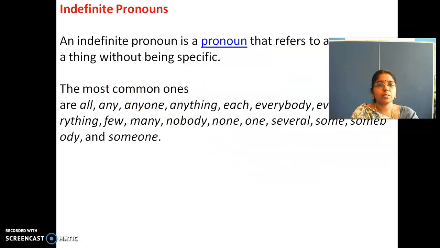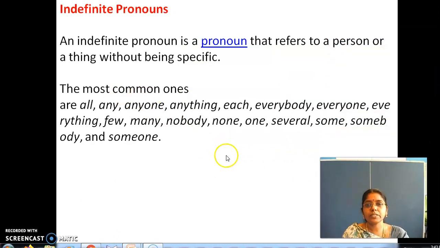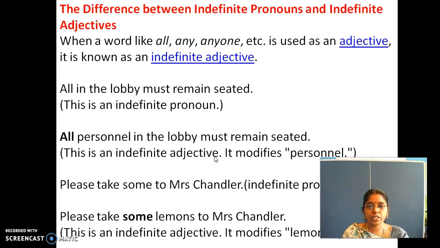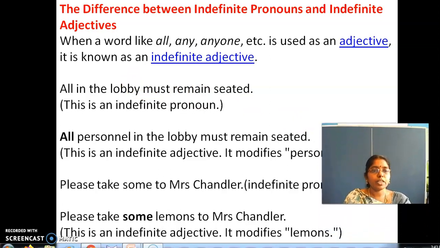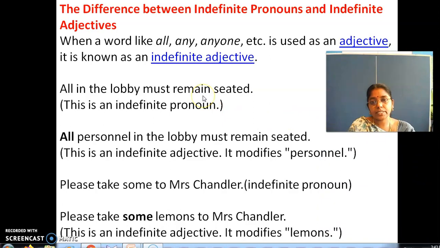Indefinite pronouns: the pronoun that refers to a person or a thing without being specific. Right, the difference between indefinite pronoun and indefinite adjective. When a word like all, any, anyone, etc. is used as an adjective, it is known as an indefinite adjective. I hope you remember adjectives. An adjective describes a noun, right? But a pronoun will replace a noun.